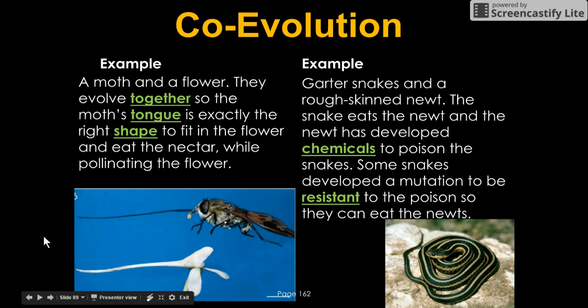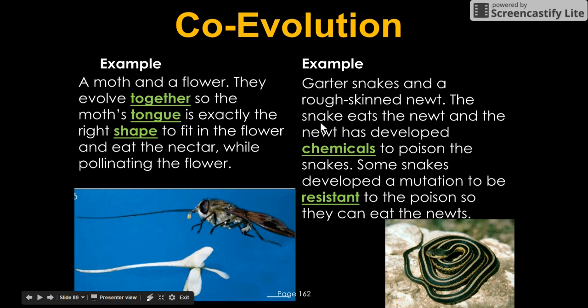So because this flower changed over time, the moth population changed over time. When we say that the moth evolved, I'm not saying that year after year his tongue grew. I'm saying year after year, the moths with the longest tongue survived and reproduced, and the other moths died over time. Same thing with this garter snake.